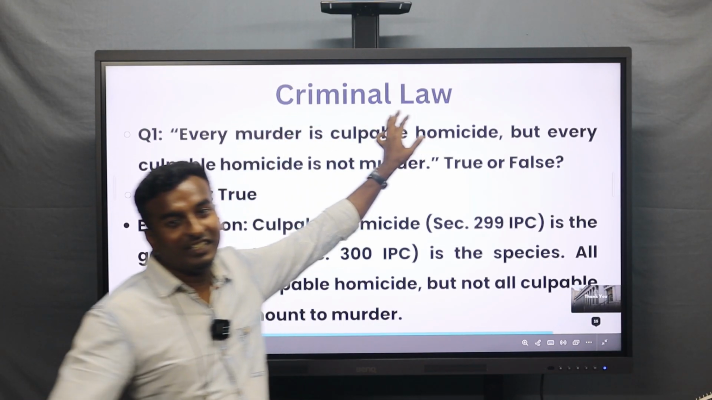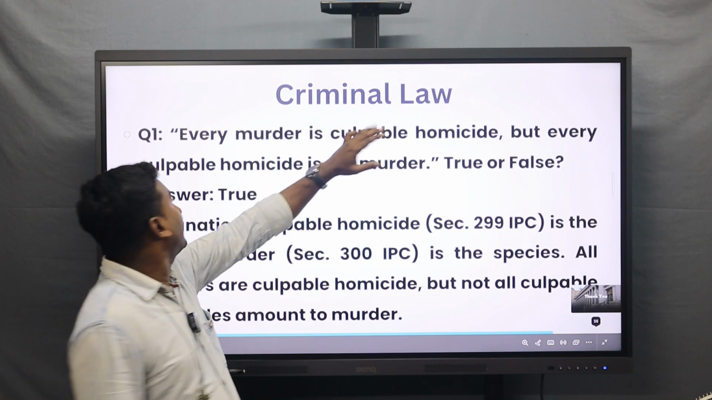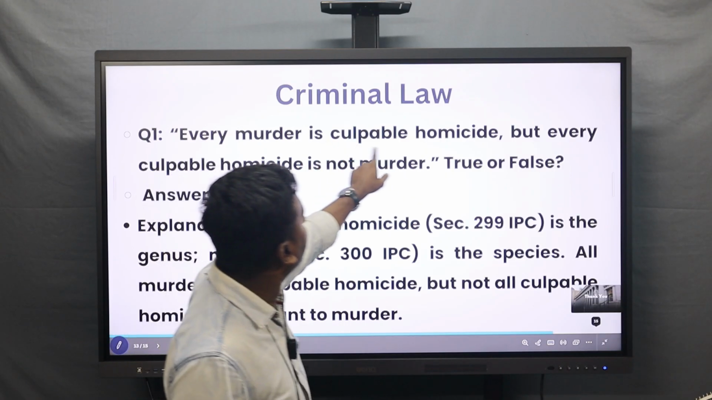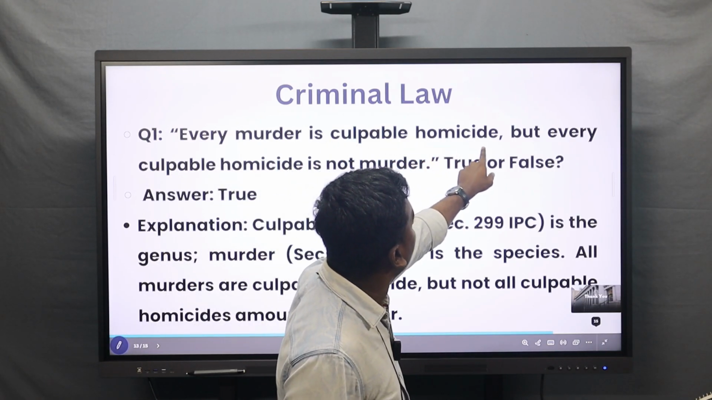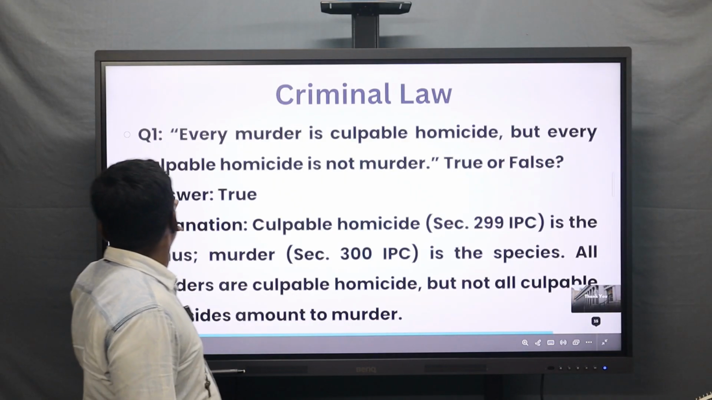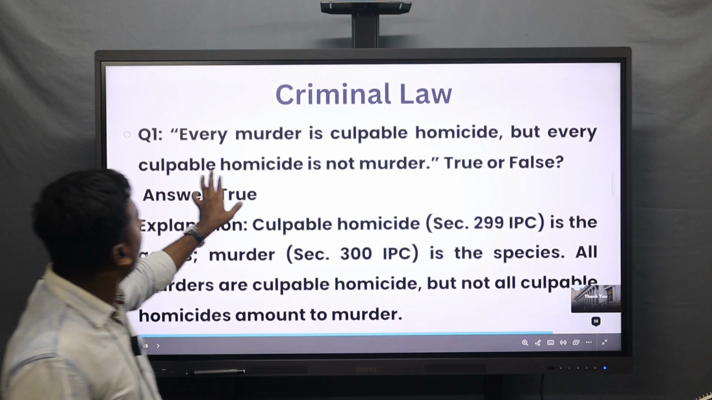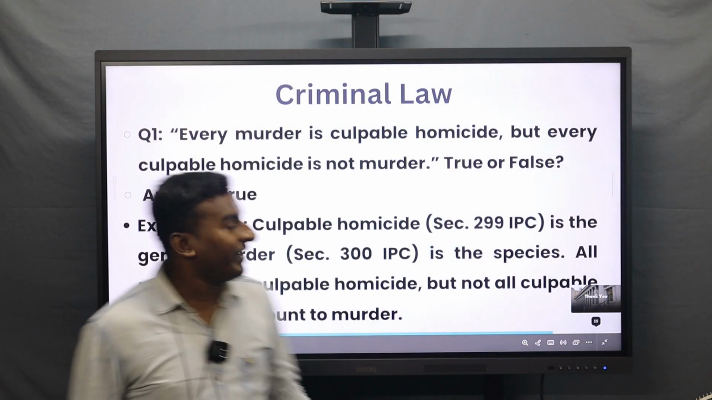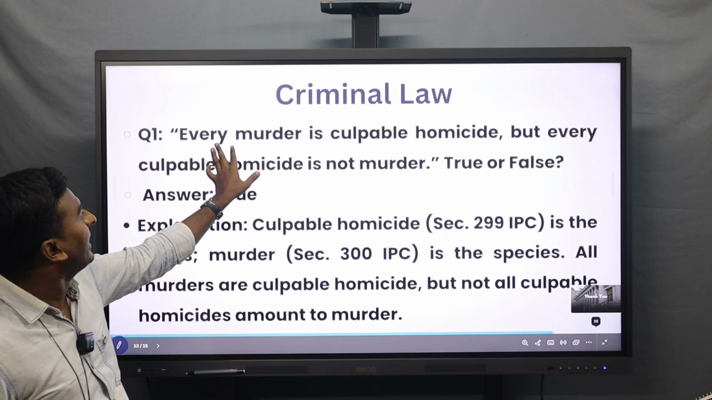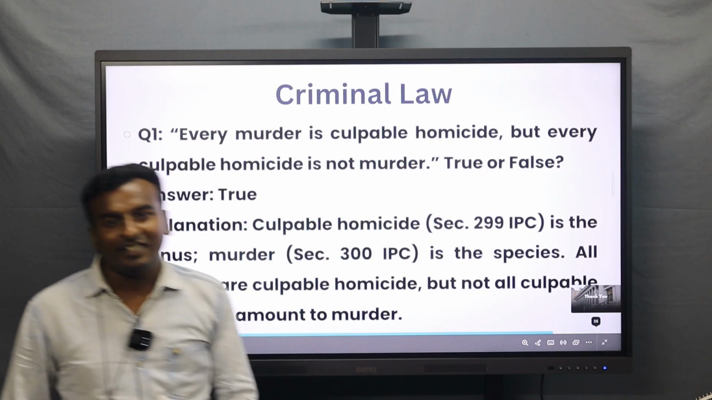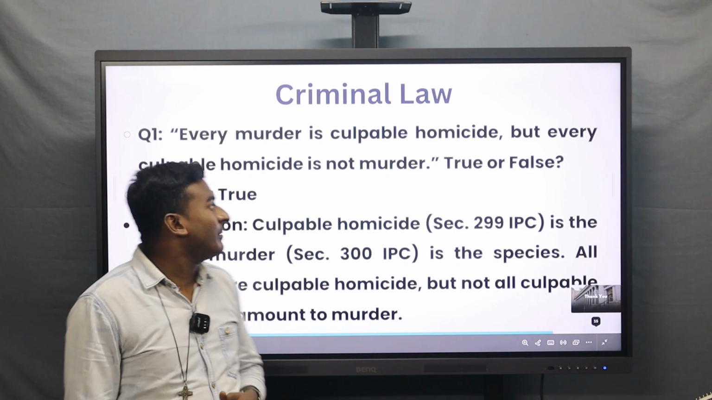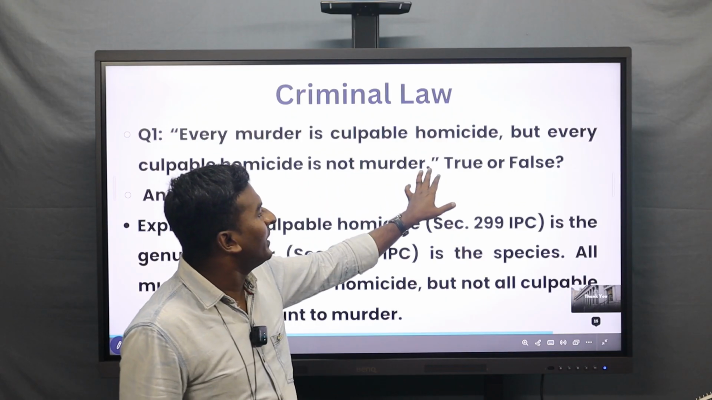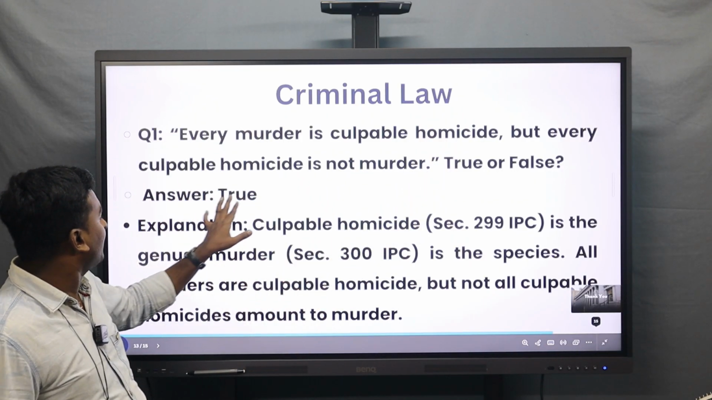Okay, the last part of this legal aptitude is criminal law. Question number 1 goes like this. Every murder is culpable homicide. But they have given a surprise question: culpable homicide is not murder, true or false? First, they have clearly stated that every murder is culpable homicide. Then the second statement is that culpable homicide is not murder. So the answer is true.